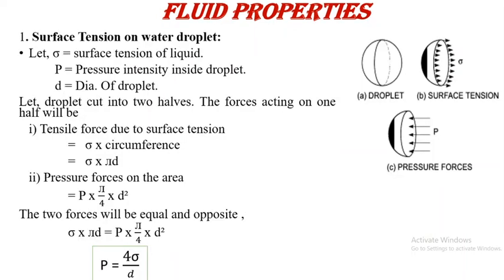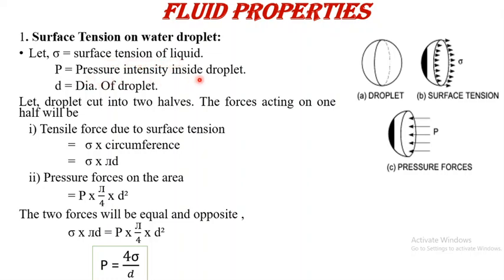The surface tension is calculated for the water droplet, then for a bubble and for the liquid jet. So first we will discuss the surface tension on a water droplet. Here the first diagram shows the total water droplet, and for calculating the surface tension we have to cut that droplet into two halves. Here the arrow shows the surface tensile force which is acting away from that surface, and sigma is the notation used for the surface tension.